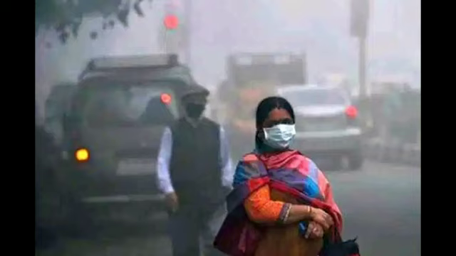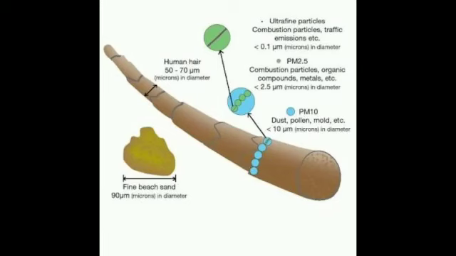Many of you might have heard about the term pollutants. There are different types of pollutants, such as non-oil based pollutants and also oil based pollutants. The one common thing in these pollutants is that they are small particles, which we will also be calling particulate matter. These particles will be of different sizes. For example, the size of a hair follicle will be around 60 micrometers.